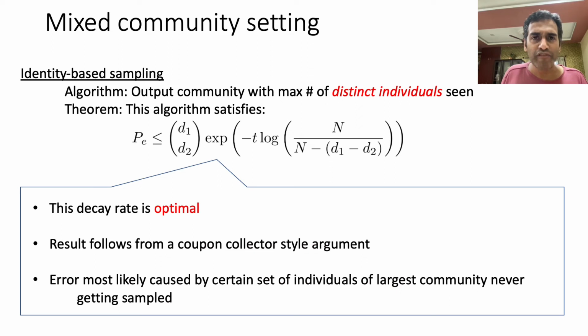So a couple of more remarks on the result that I have highlighted here. It turns out that this decay rate characterization is in fact optimal. It matches an information theoretic lower bound of what is achievable under any other algorithm.